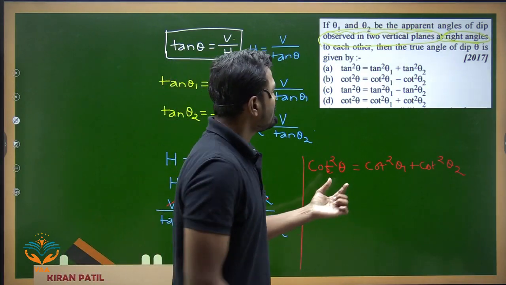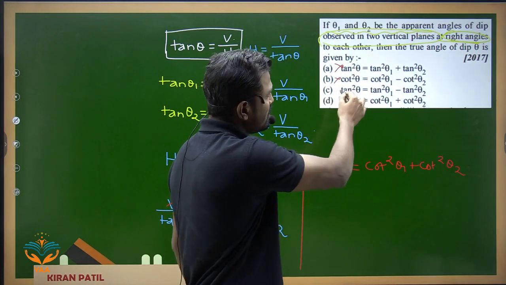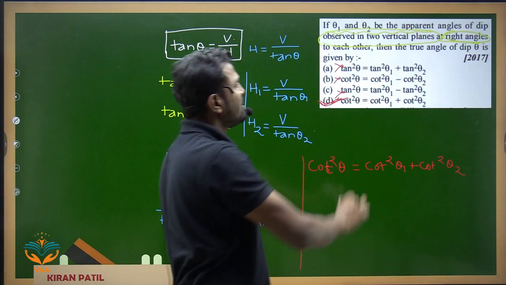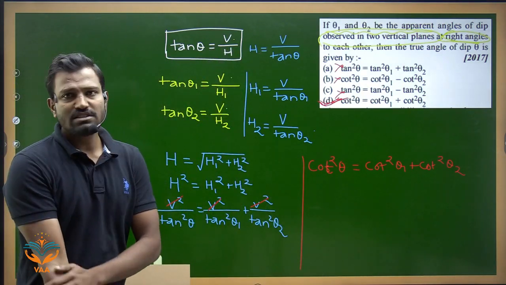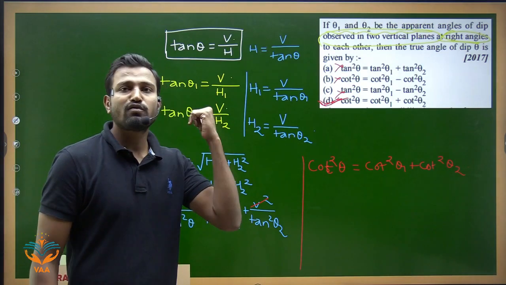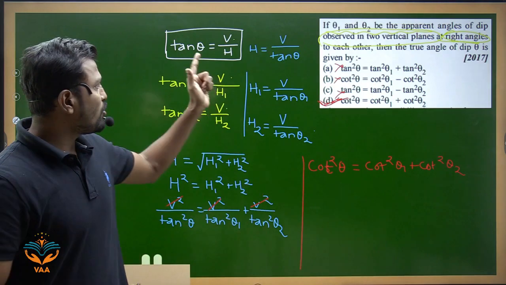Choose the correct option. Cot square theta equal to cot square theta 1 plus cot square theta 2, so this is the correct option. Option number 4 is your answer. Such type of apparent dip questions are very important. You may expect such type of questions in your exam this year also. Fine, I hope you understood.